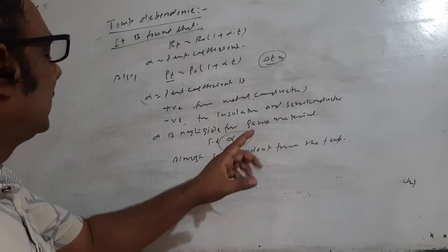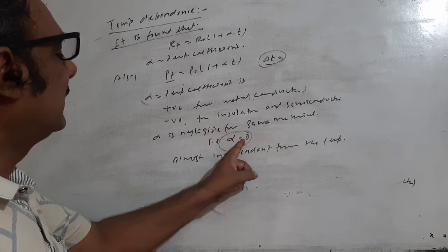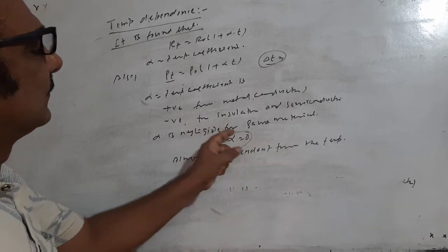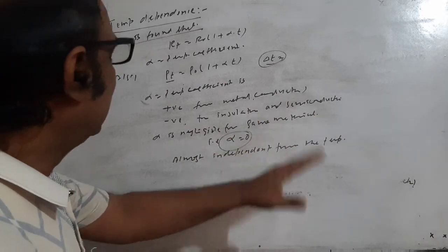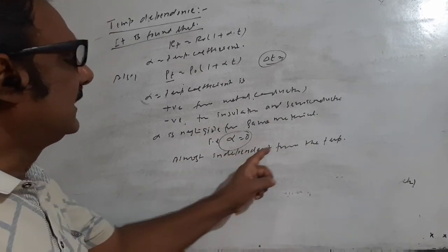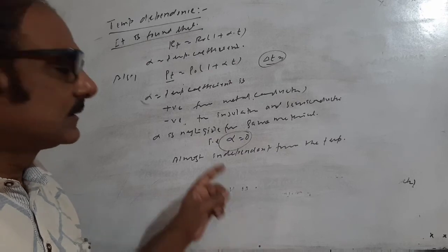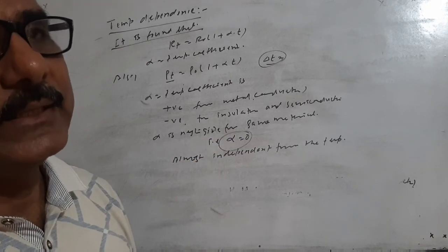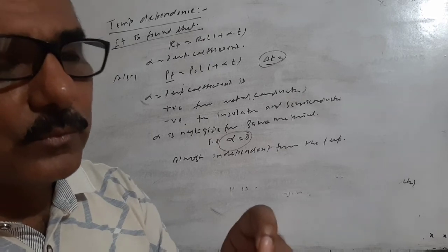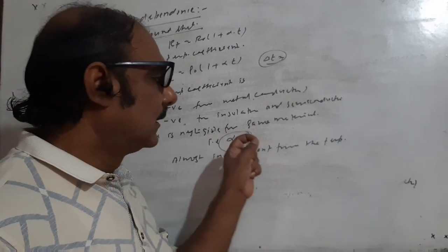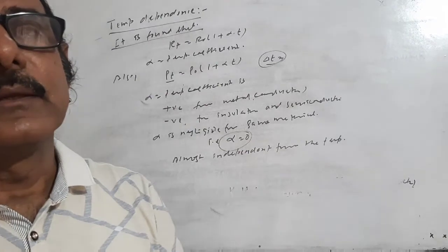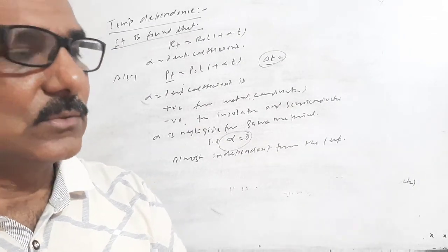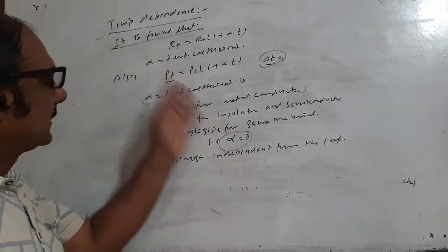Alpha equal to 0 means alpha is very small or negligible for some materials, which are almost independent of temperature. Such materials are constantan and manganin, which are used to make standard wire for electrical devices like the meter bridge, potentiometer and so on. So these are some facts